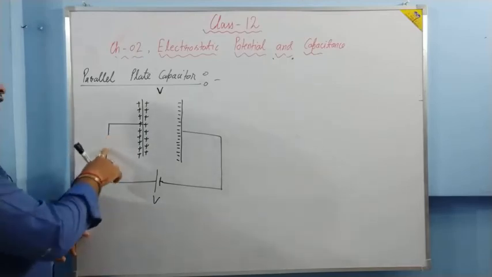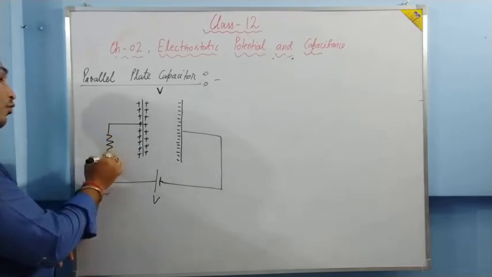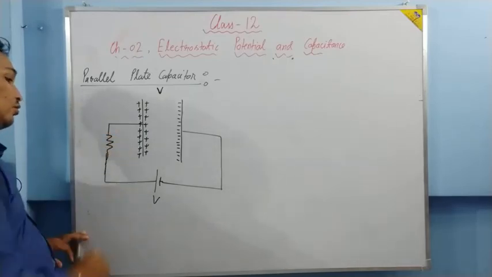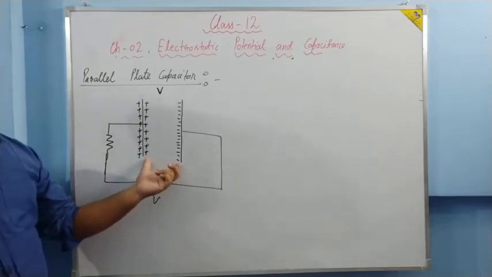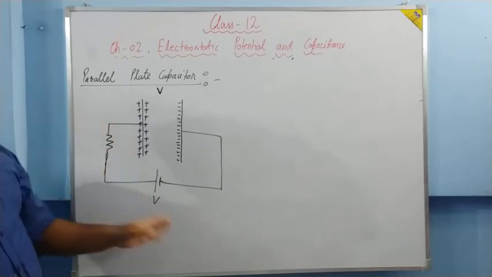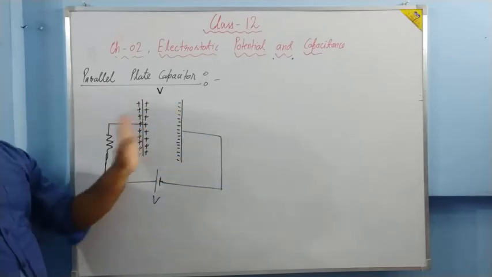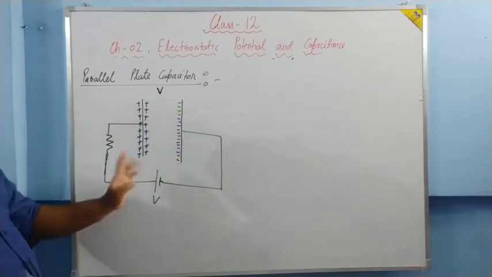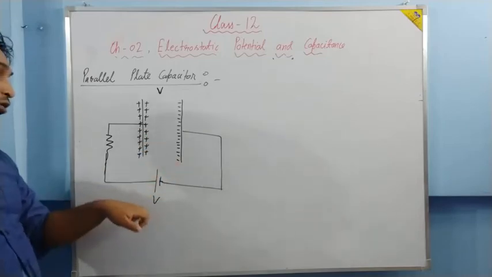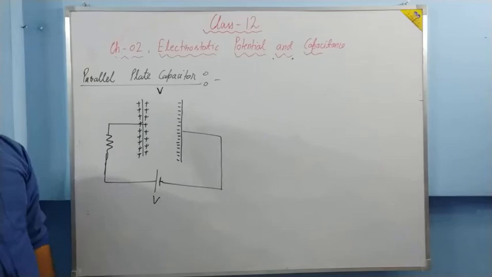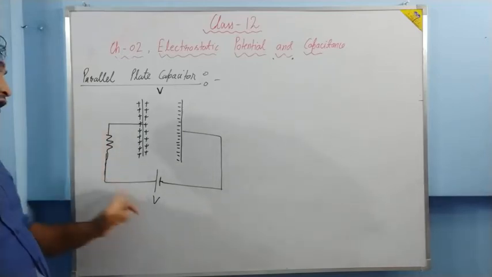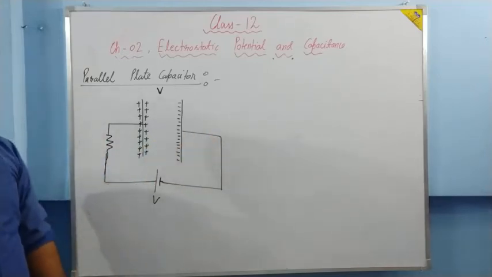Suppose a resistor R is there, then what will happen? Then also, till the potential difference between the plates becomes V, charges are getting transferred and they will store on the plates. So basically the potential difference between the plates will be equal to the potential difference between the plates of the battery, then only the flow of charges stops. And now no current is flowing in the wires.